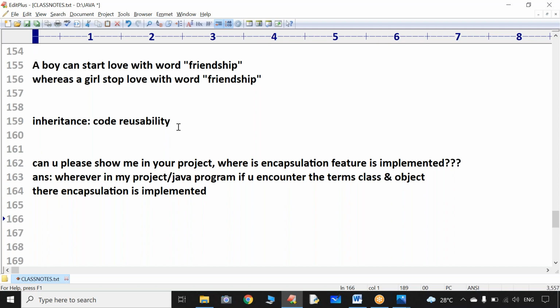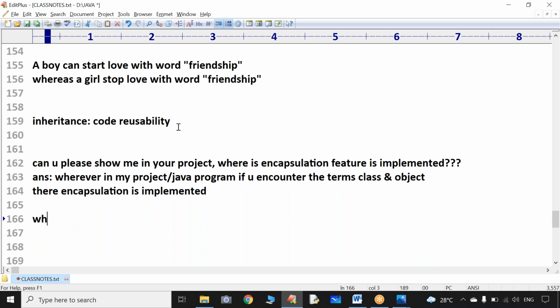Don't worry about that. If somebody asks you to show in your project or Java program how you implemented encapsulation, we have to answer them: go through the total program, whether it is 20 lines or 200 pages, wherever you encounter the terms class and object, no doubt at all, there encapsulation is implemented.